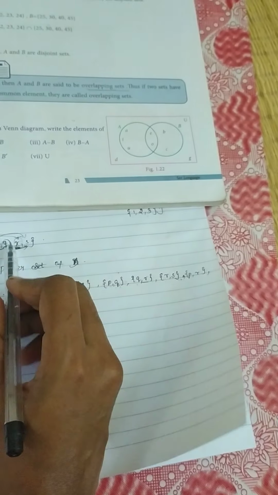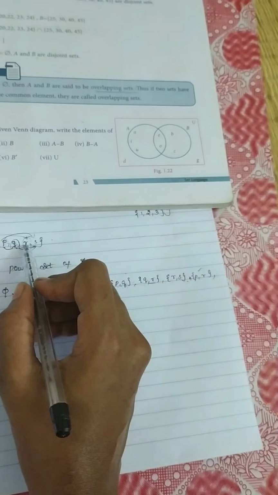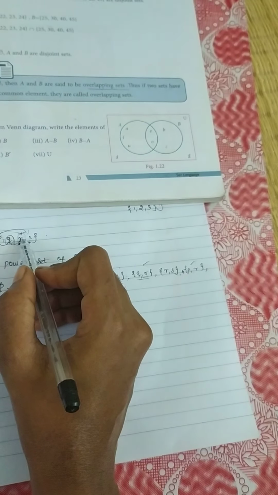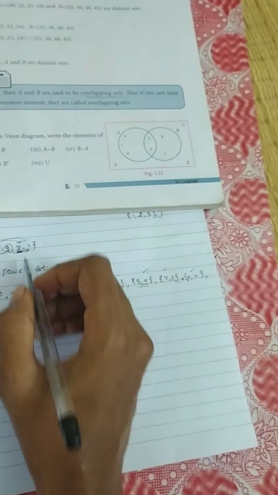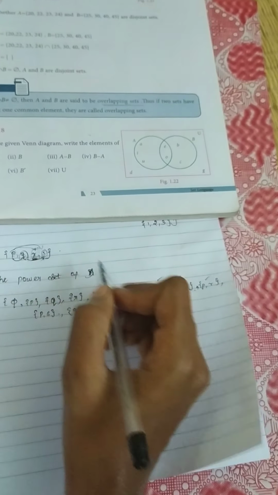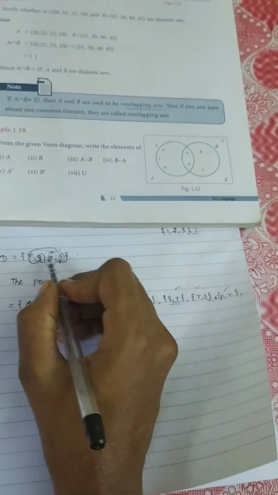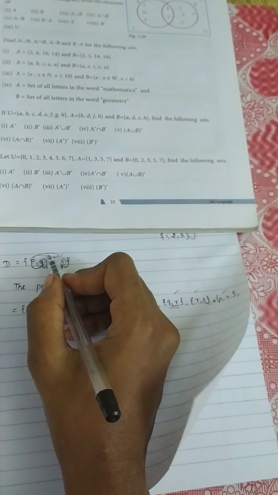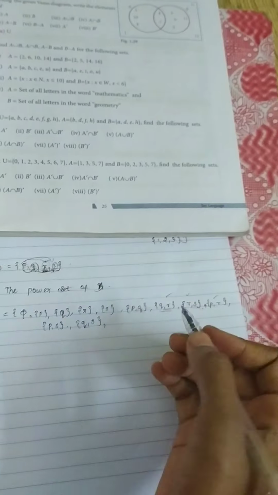Then move to R. R comma P, I already wrote P comma R, so it's possible. R comma Q I already wrote, so no need to write. R comma S I already wrote, so no need to write. Then move to S. S comma P, P comma S I already wrote, so no need to write. S comma Q I already wrote. Then S comma R, R comma S I already wrote, so no need to write.